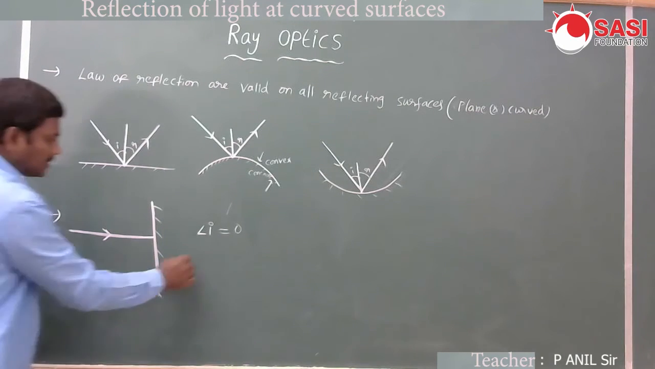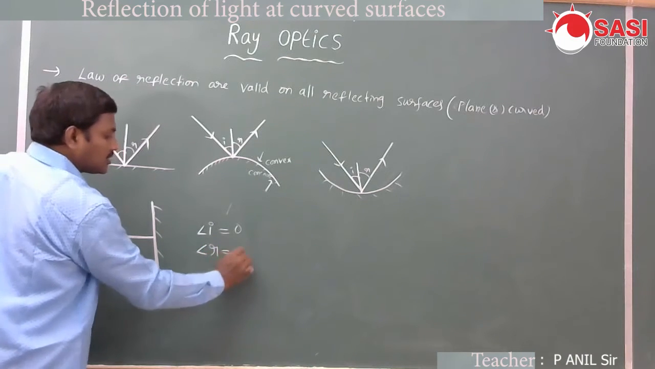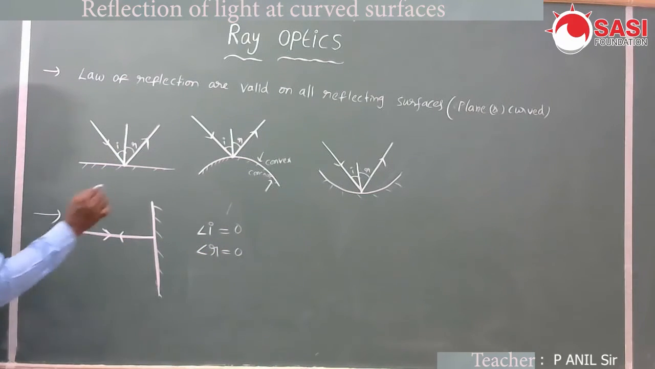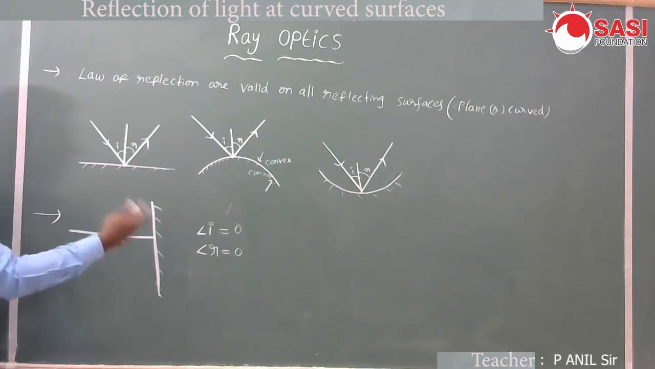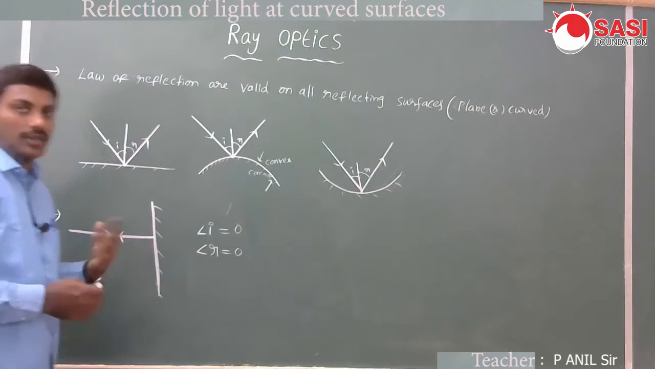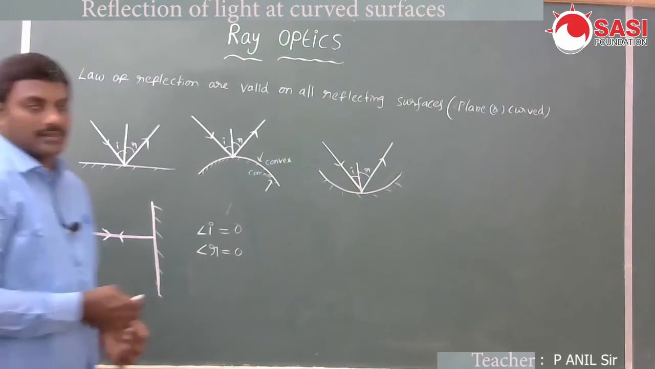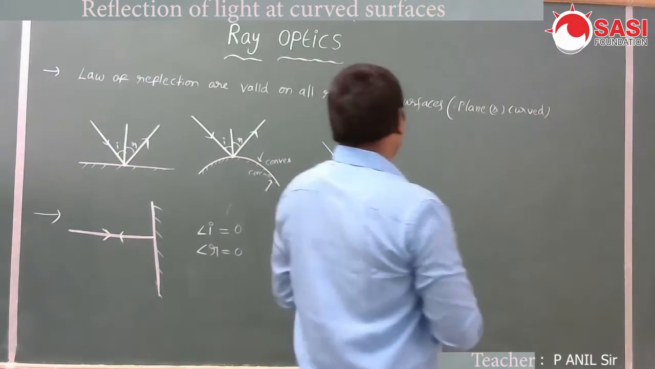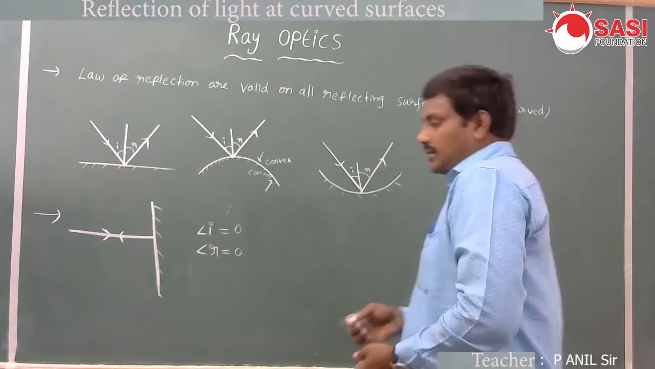Whenever angle of incidence is equal to 0, angle of reflection is also 0. The incident ray itself is the reflected ray. When a light ray is incident normal to the surface, it is reflected back normal to the surface along the same path. Angle of incidence and angle of reflection are 0 in this case. Next, see the third point.